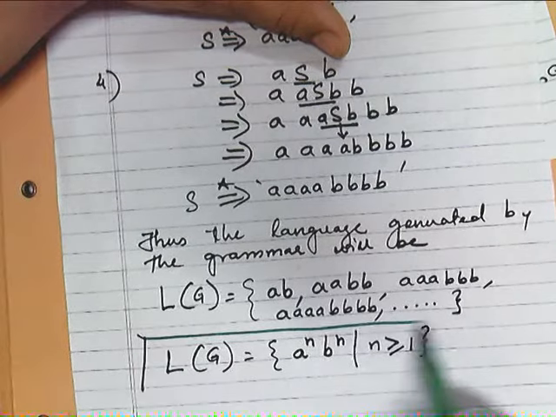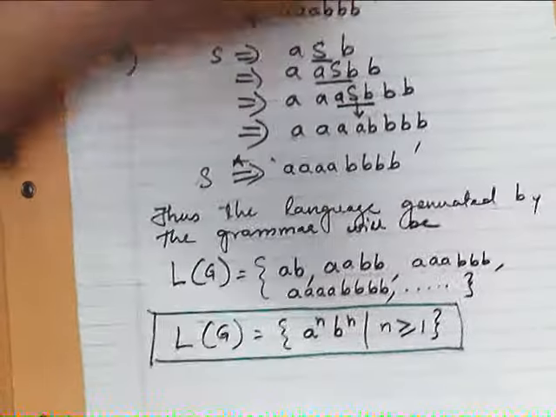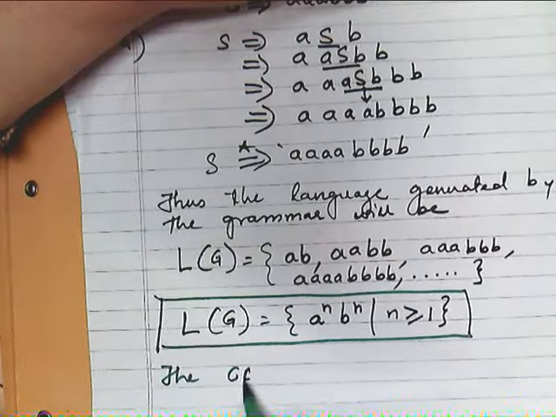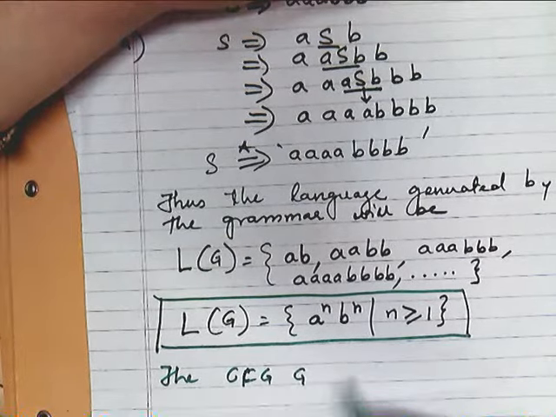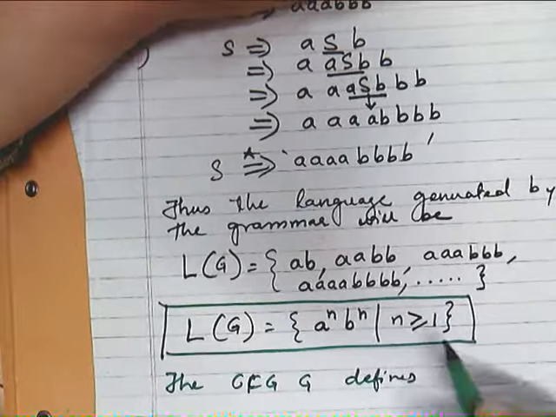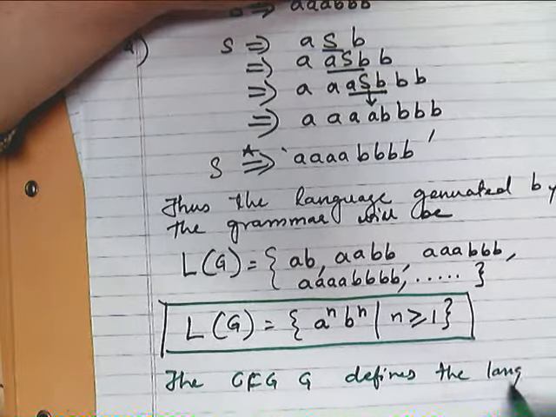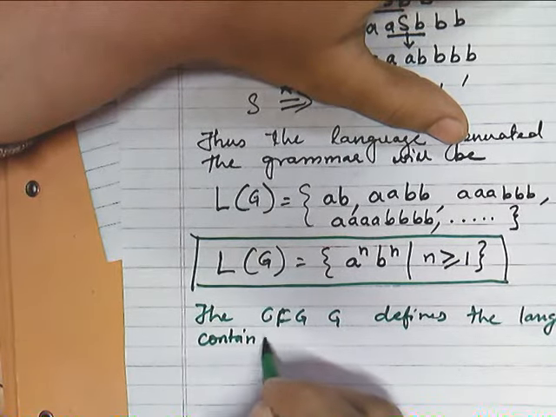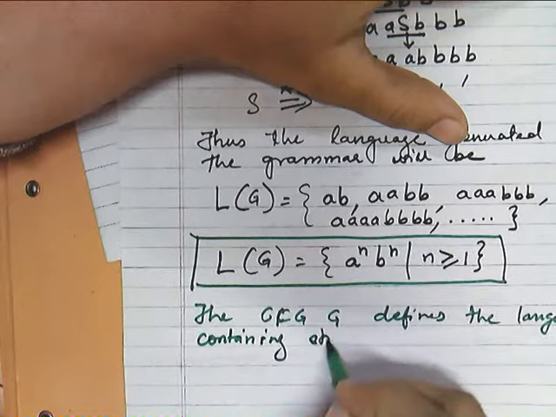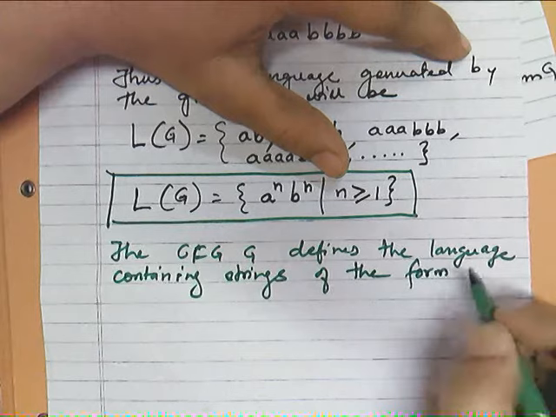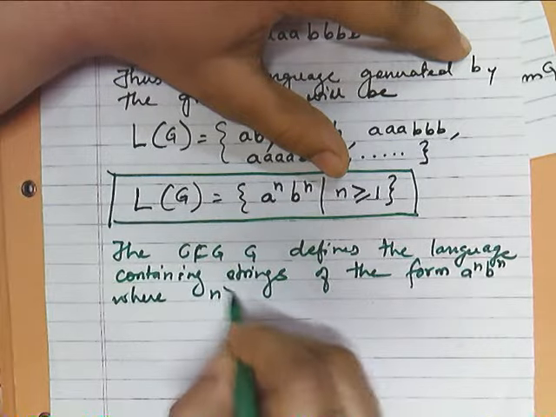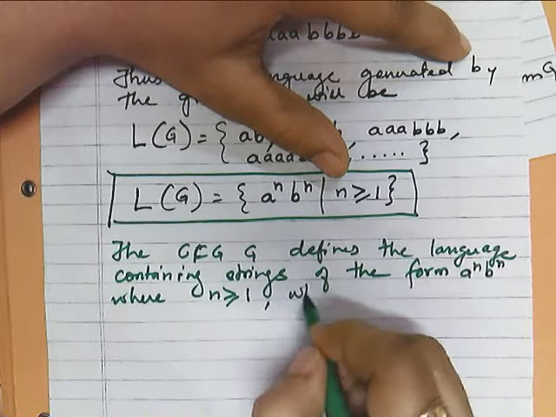If in language form you have to define this language, then we can say the CFG defines the language containing strings of the form A raised to n, B raised to n, where n is greater than or equal to 1,